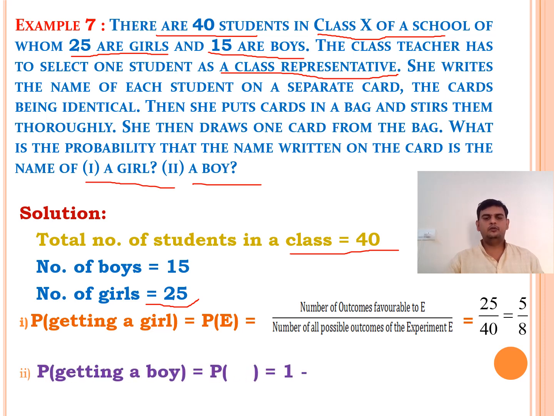Now coming to the probability of getting a boy. The probability of getting a boy is nothing but getting a boy in the sense of not getting a girl.